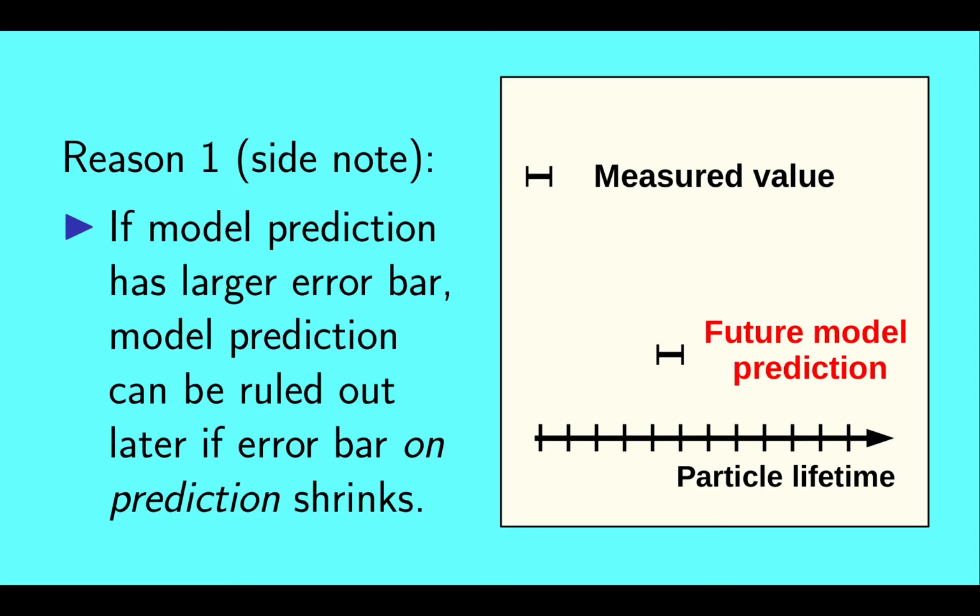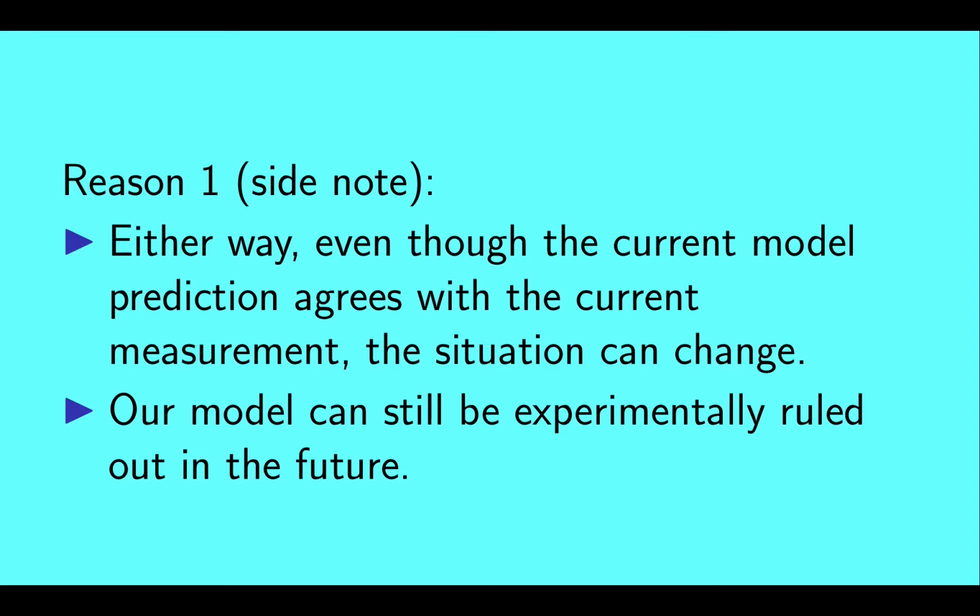So this model can be ruled out if the error bar on the prediction shrinks with time. Here we can see how an improvement in the model prediction can move it out of agreement with the measured value. Either way, even though the current model prediction agrees with the current measurement, the situation can change, and our model can still be experimentally ruled out in the future.